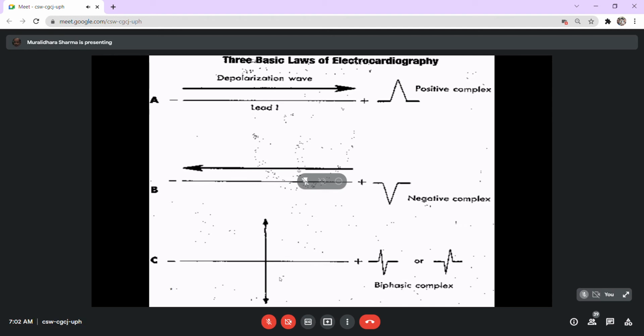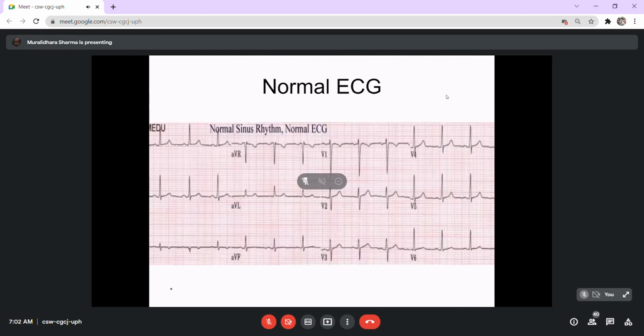If the current flow is in both directions, then you get a biphasic complex. So ECG recording will have these three conventional terms: positive complex, negative complex, biphasic complex. Now when we say these words, they are not to be interpreted at the literal meaning of positive or negative. Instead, it's simply an upward or downward deflection produced according to the direction of the current flow and the direction in which you have recorded. So this is again one of the important issues.